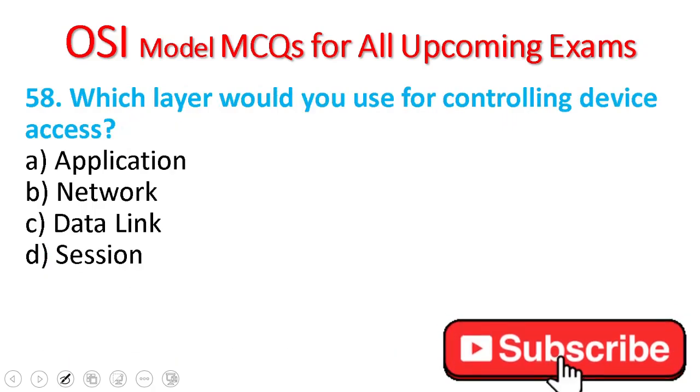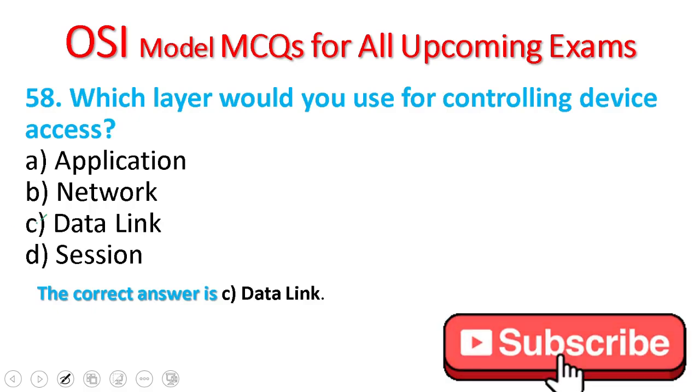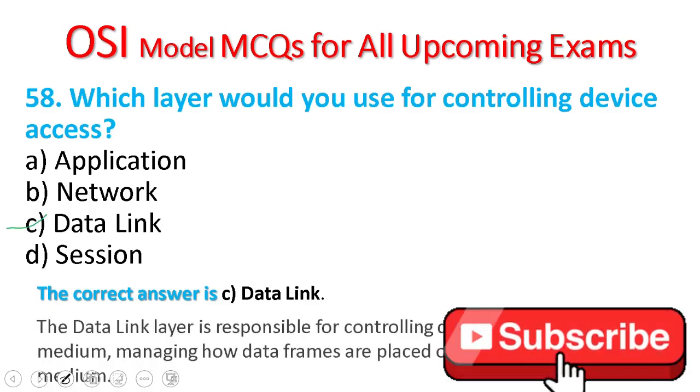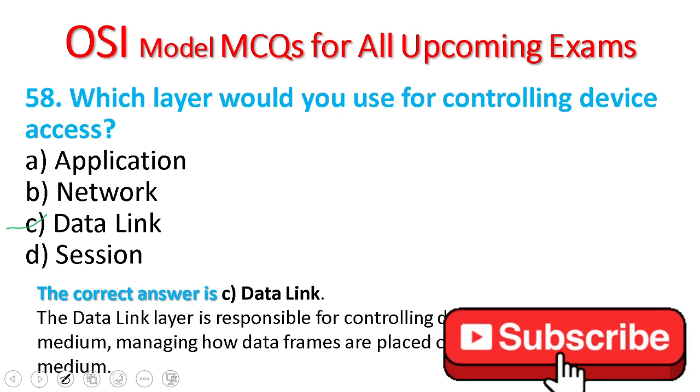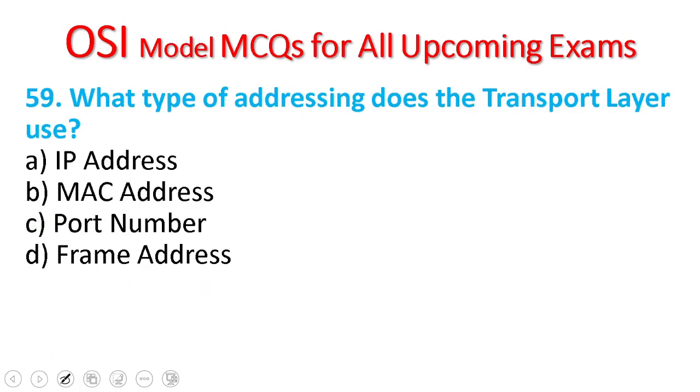58. Which layer would you use for controlling device access? Application, network, data link, session. The data link is the correct answer. The data link layer is responsible for controlling device access to the physical medium, managing how data frames are placed on and travel across the medium.